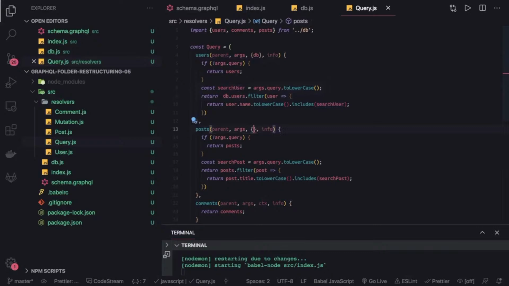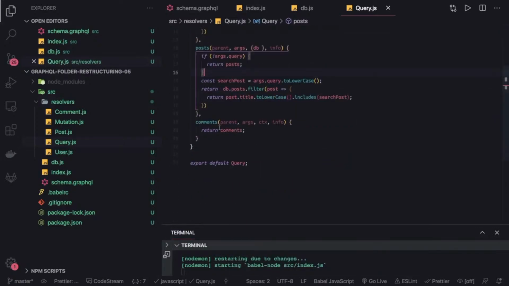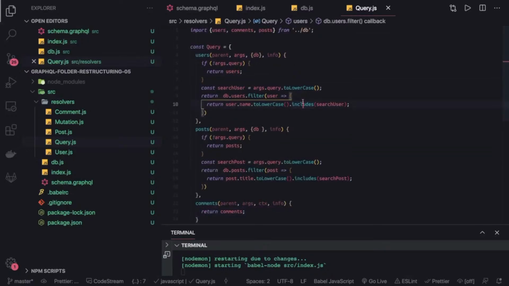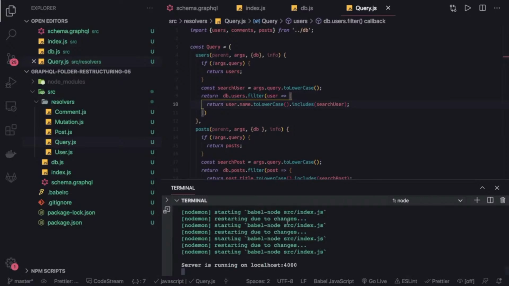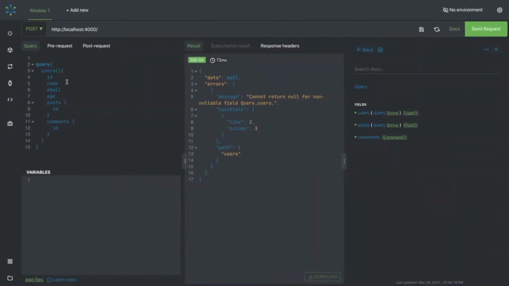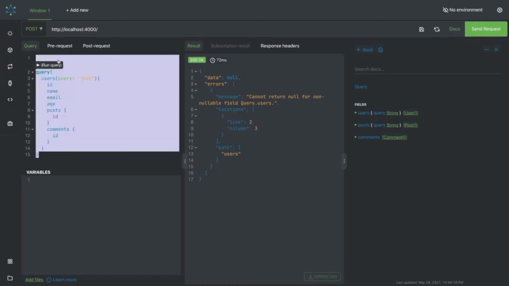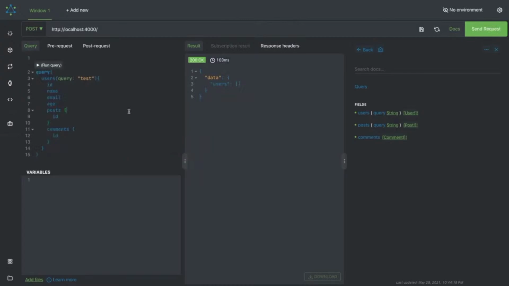This is a little bit old code. Here we are going to get db, and we are going to filter based on db.posts. Similarly for the comments and all. Now just save it so the server can restart. So here we can pass a query which says, I'm looking for this particular user having this title, and just run it. There is no user, right? So these all are queries and mutations.